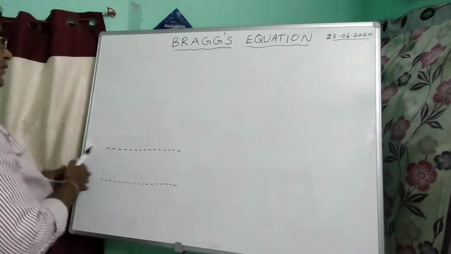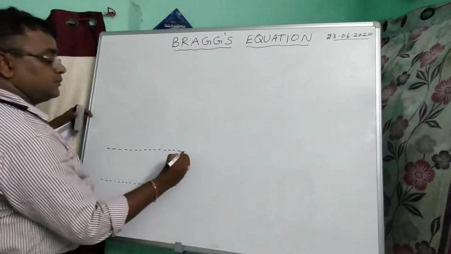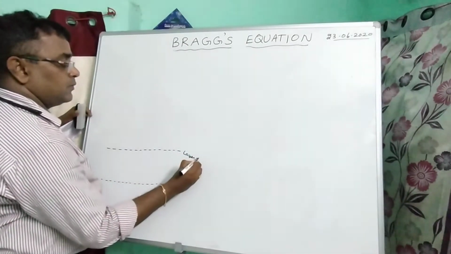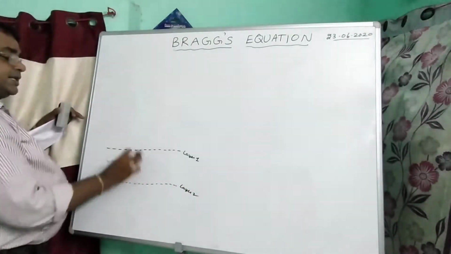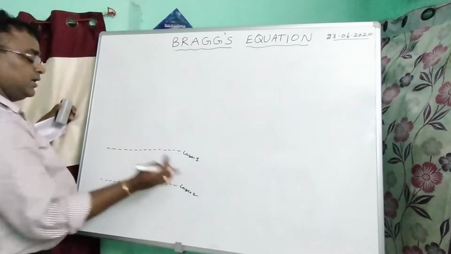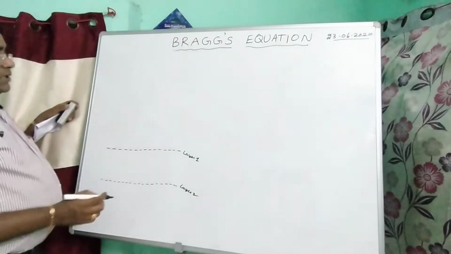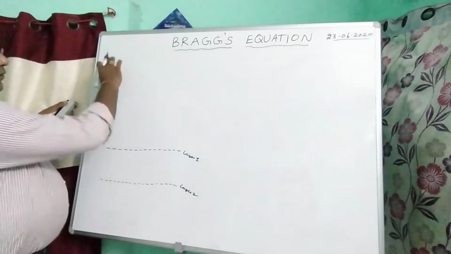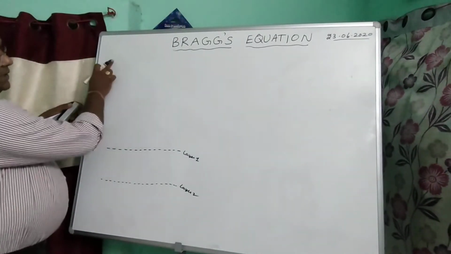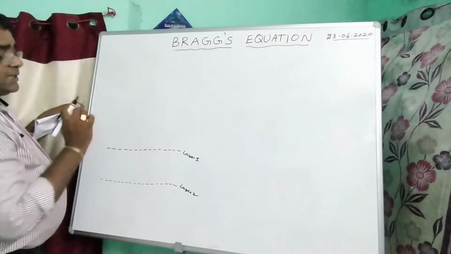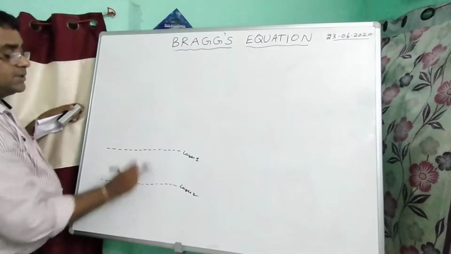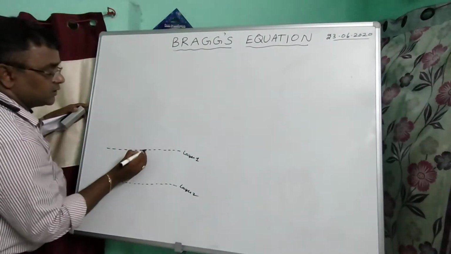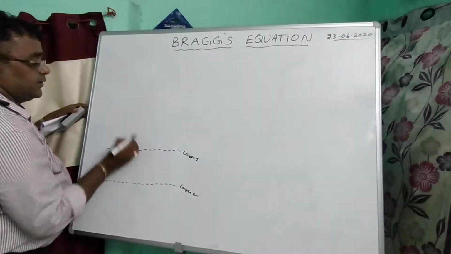So this is layer 1, layer 2. This is a crystal. Consider X-rays falling on this crystal. We are sending X-rays on this crystal. This is the first X-ray, second X-ray.